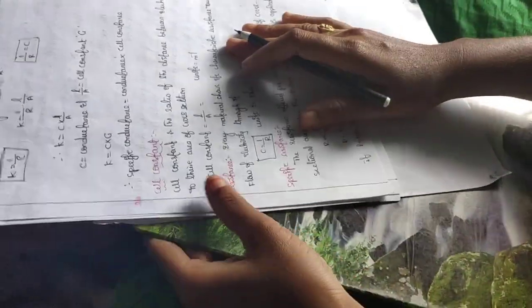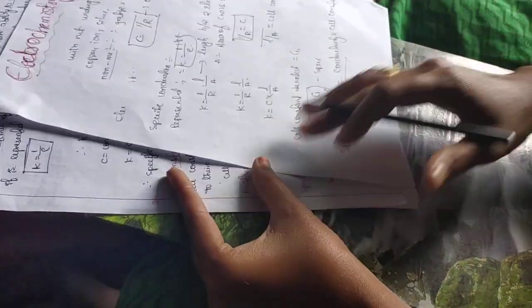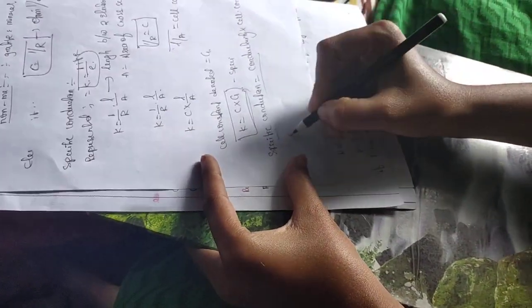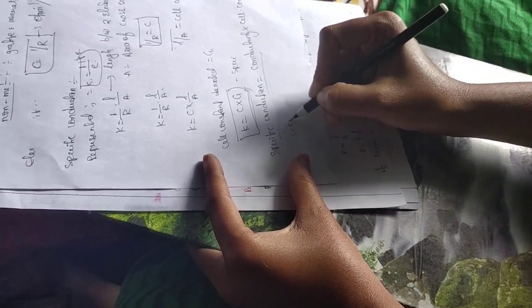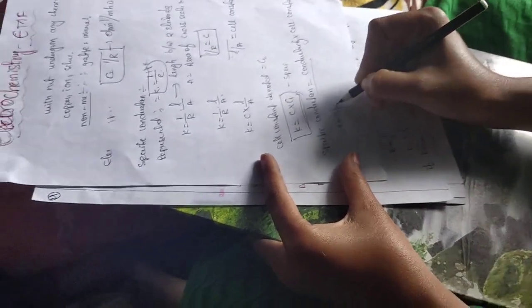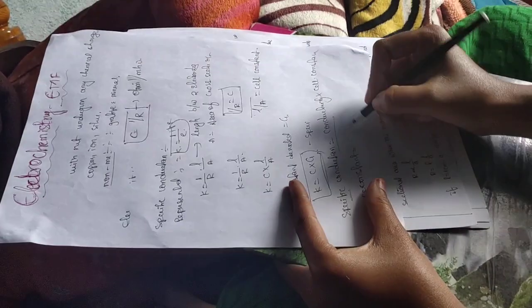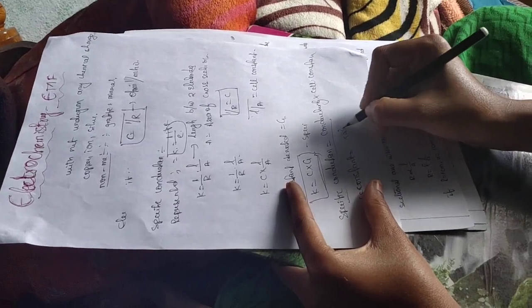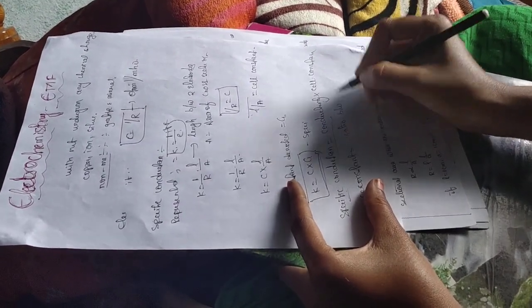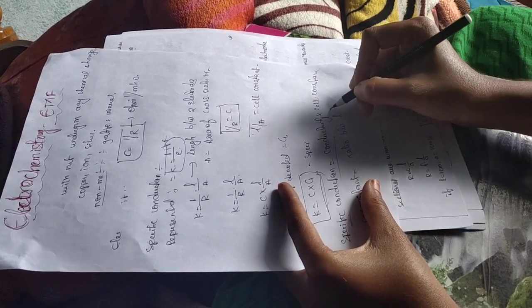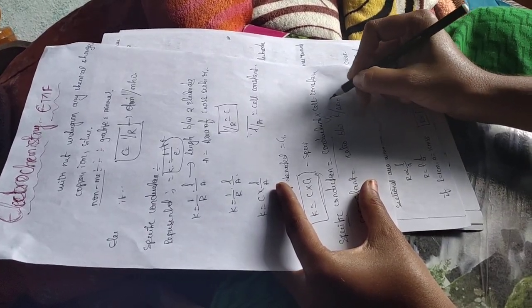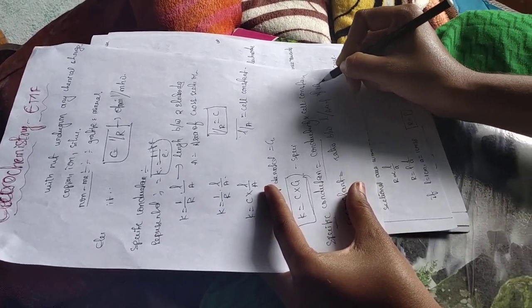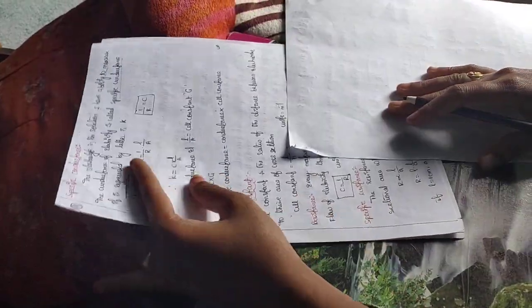Then what does cell constant mean? Cell constant is equal to the ratio of length to area of cross section of the electrode. That is known as cell constant.